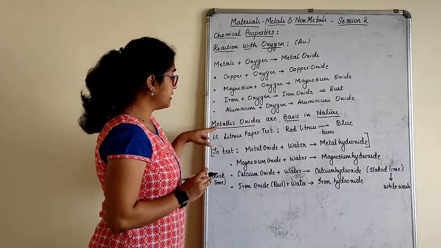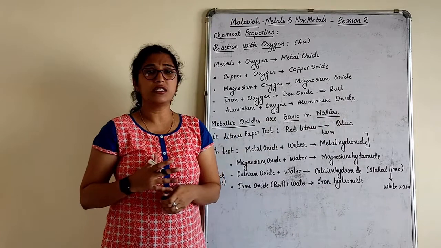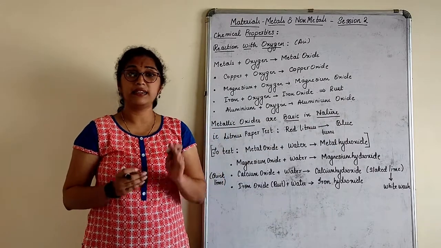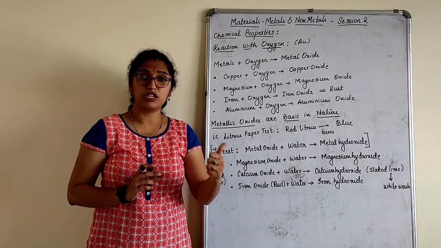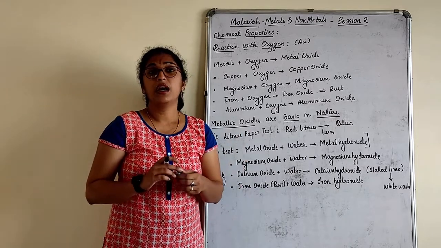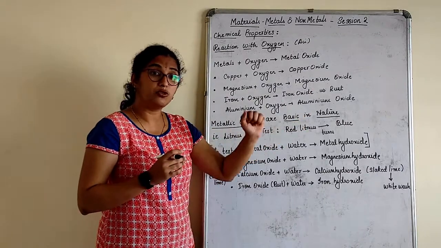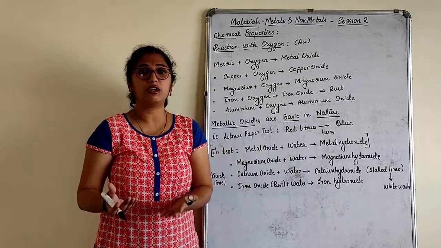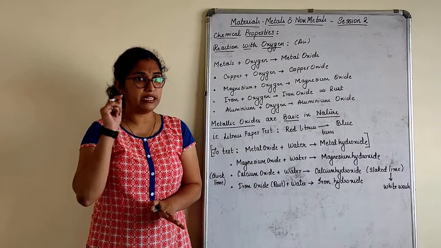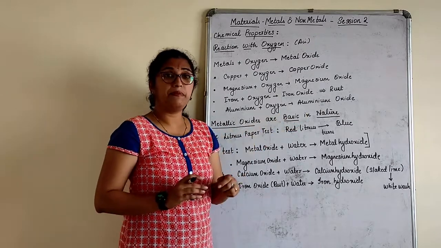All metal oxides, that is metallic oxides, are basic in nature. Now what is this term basic and acidic? In 7th standard also you studied about acids, bases and salts. So what are acids, what are bases, you know. Acid will turn blue litmus to red, base will turn red litmus to blue. You all know that, I need not explain much about it, right? Litmus paper test. So all these metallic oxides are basic in nature.